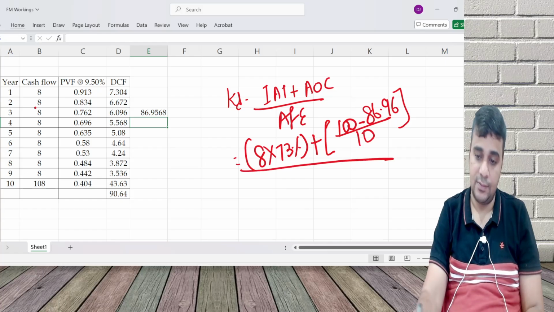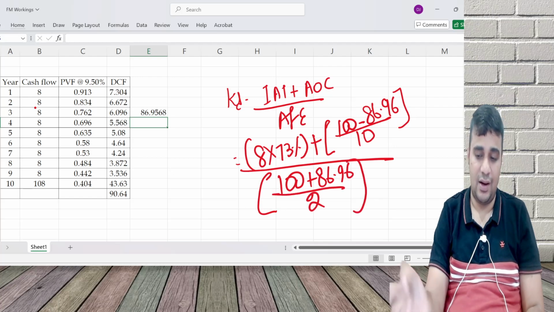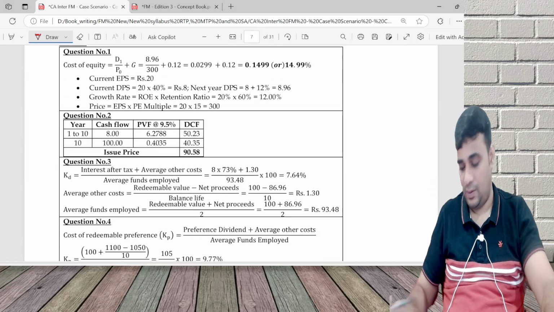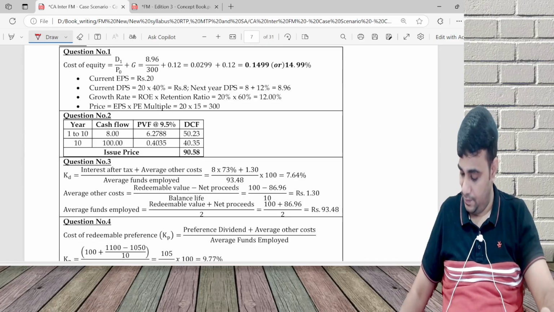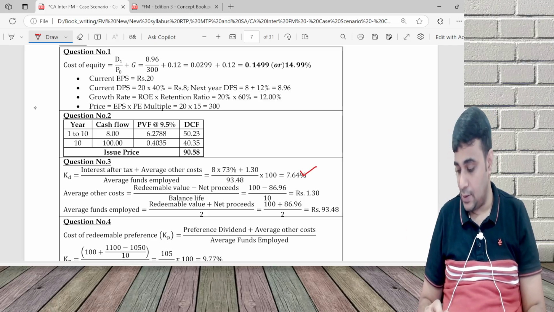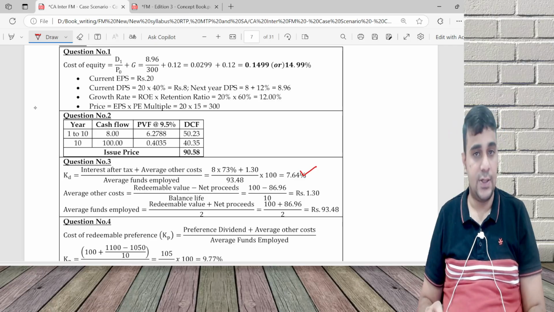Divided by 10 years, whole divided by 100 plus 86.96 by 2. Now onwards, I'll quickly only do the discussion. So the explanation is done, and the answer turns out to be 7.64.